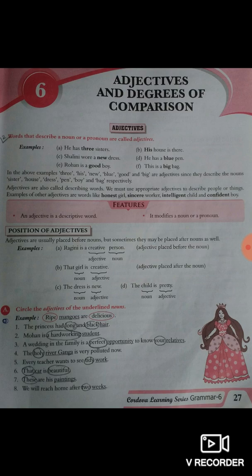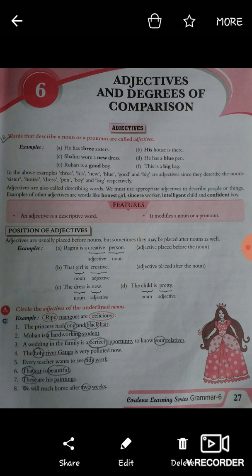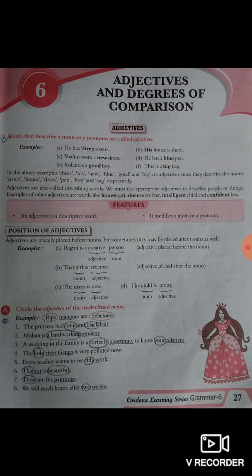Second number, Mohan is a hardworking student. So hardworking is an adjective. Okay, hardworking is an adjective. So that is why we have to do circle on it. Third number, a wedding in the family is a perfect opportunity to know your relatives. So opportunity is noun and relatives also noun. So opportunity, perfect, right? So perfect is the adjective as well as your is also adjective. So that is why we have to do circle on these both.